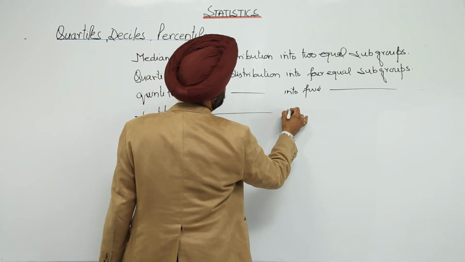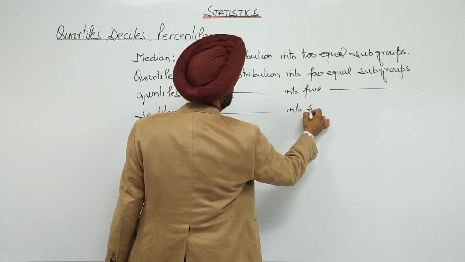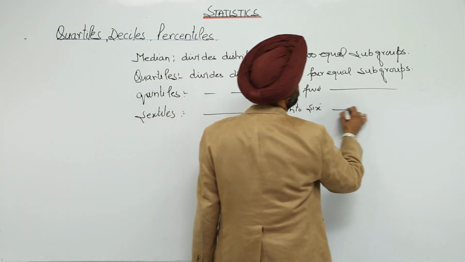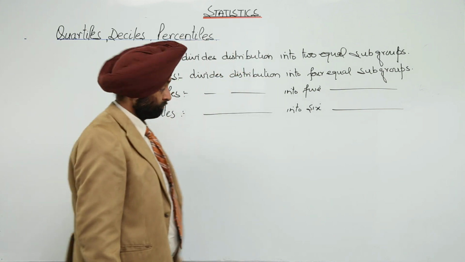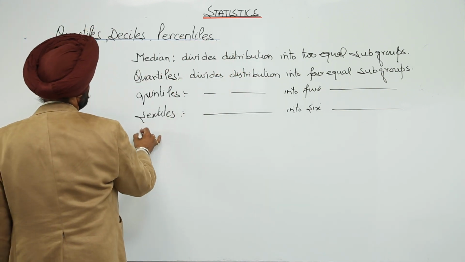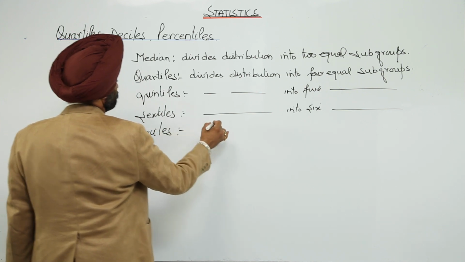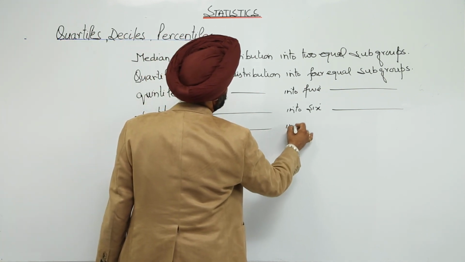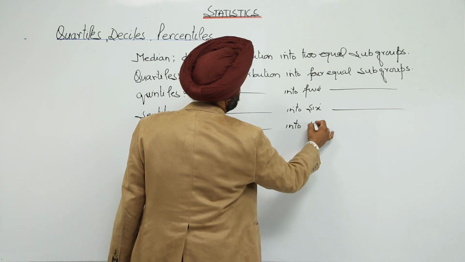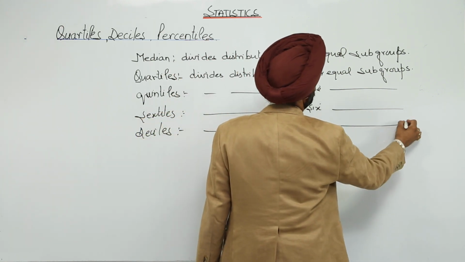A sextile divides it into six equal subgroups. And deciles divide the distribution into 10 equal subgroups.